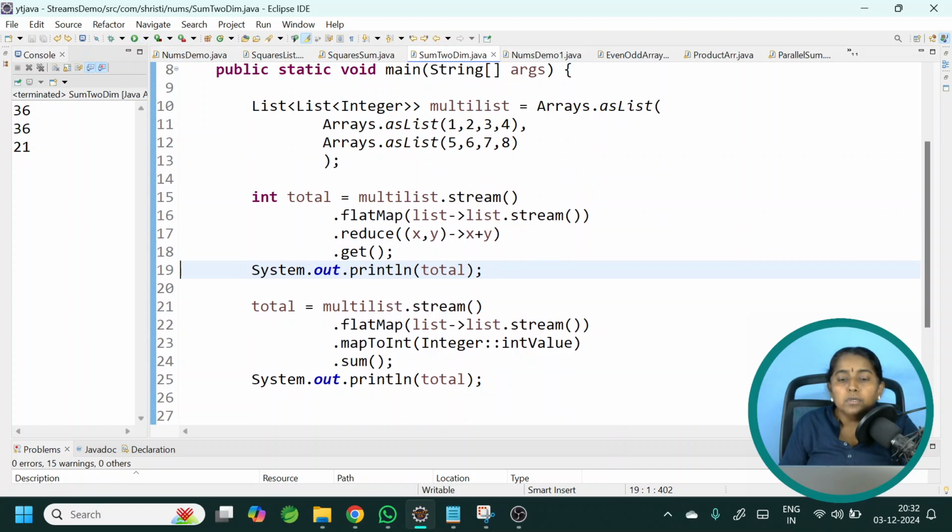Okay. So, you need to use flat map when you are working with a list of lists of integer, list of user defined objects or a two-dimensional array to flatten the values. We will move on to the next question.